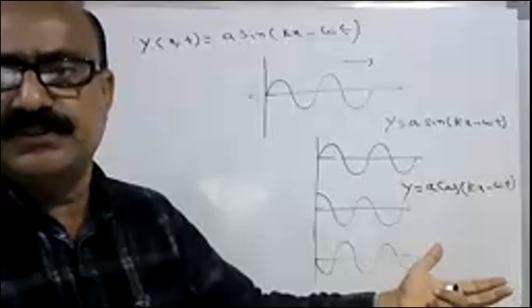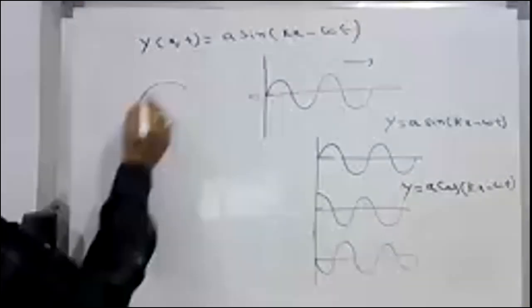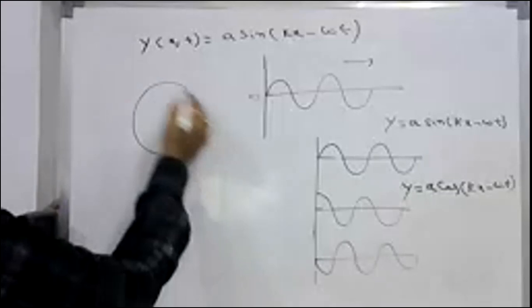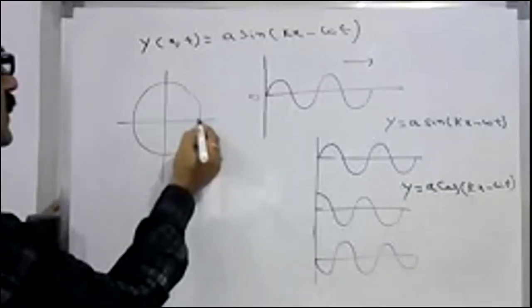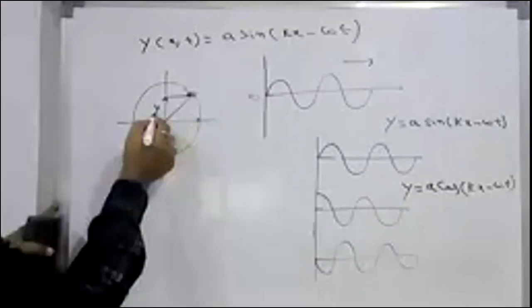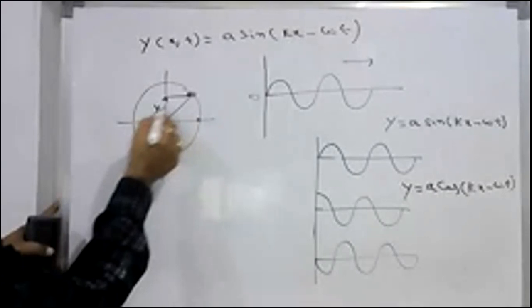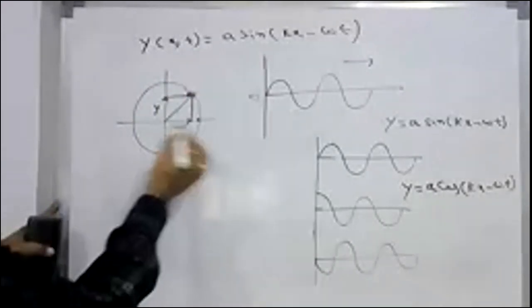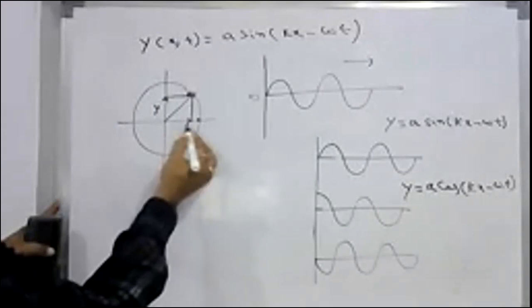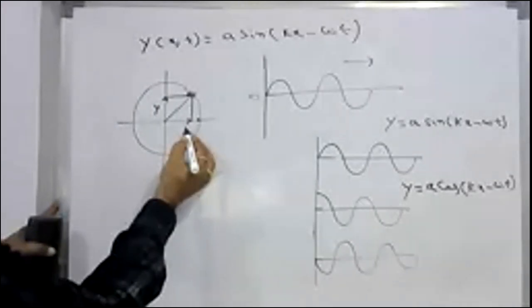If one particle is considered, see here, this particle moves to this position. The projection on the y-axis is called y, and the equation becomes y equal to A sin theta. If you project this on the x-axis, then this displacement is called cos theta.